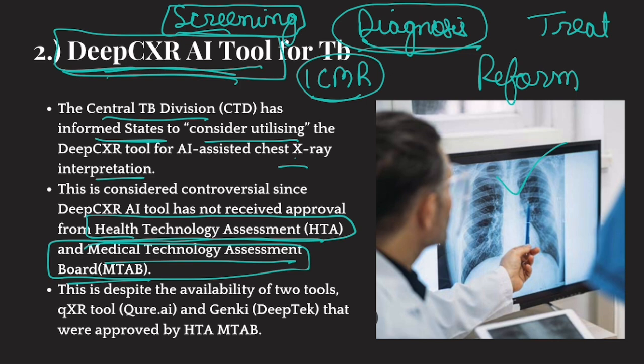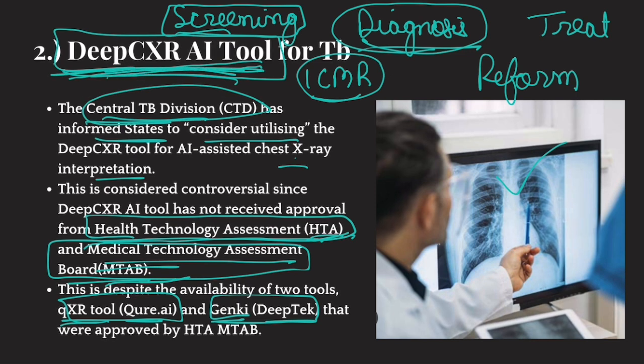But the problem is that the DeepCXR AI tool has not received approval from HTA or MTAB, despite the fact that other AI tools have been approved by HTA and MTAB, like the QXR tool by Cure AI and GenKey by DeepTech. Yet, the Central TB Division is advising the DeepCXR AI tool.